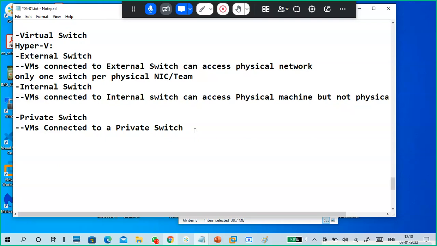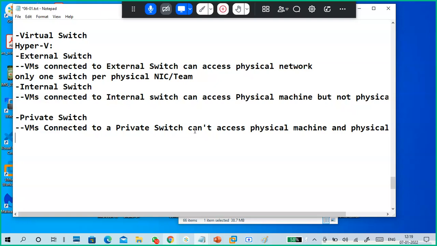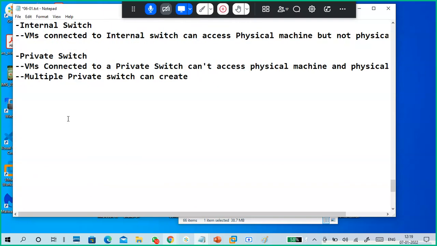VMs connected to a private switch cannot access the physical machine and physical network also, but commonly virtual machines can communicate with each other. Multiple private switches can be created. Okay, so this is about your analysis.